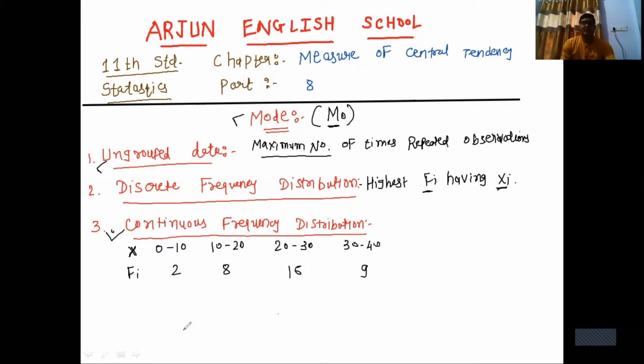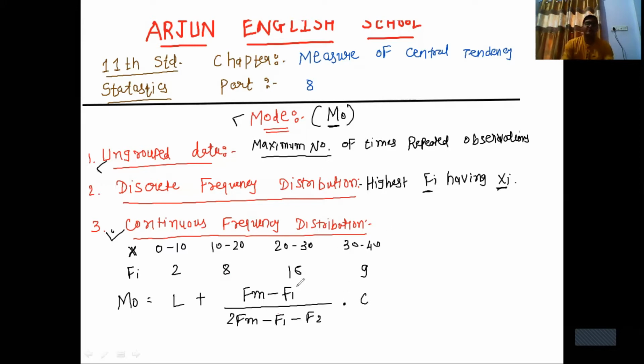So here in continuous frequency distribution, mode MO is equal to L plus (Fm minus F1) divided by (2Fm minus F1 minus F2) multiplied by C. This is the revision of 10th standard. You have studied this formula for mode in continuous frequency distribution very well in 10th standard. Now we study in depth.